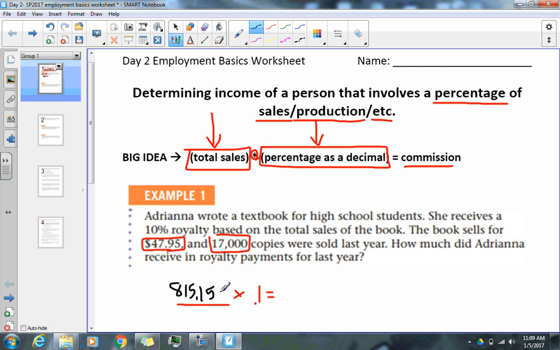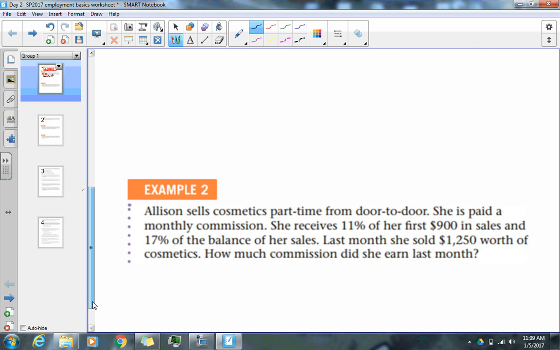So this is my total sales times 10%, and so that's going to be $8,151.50. So how much did she receive in royalty payments for that year? $8,151.50.